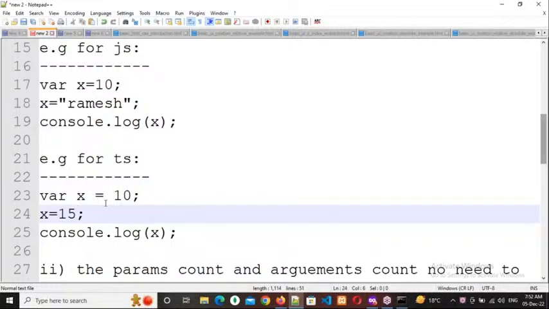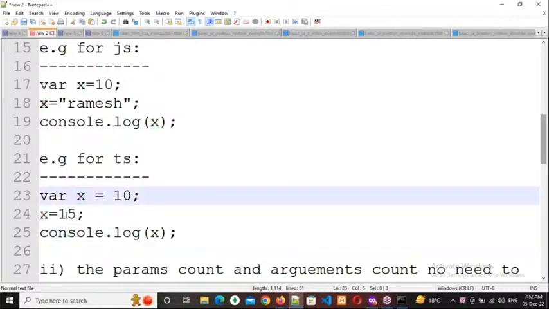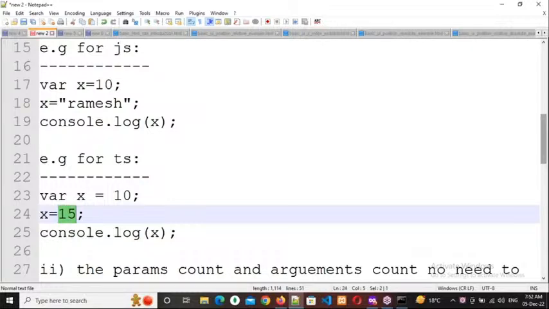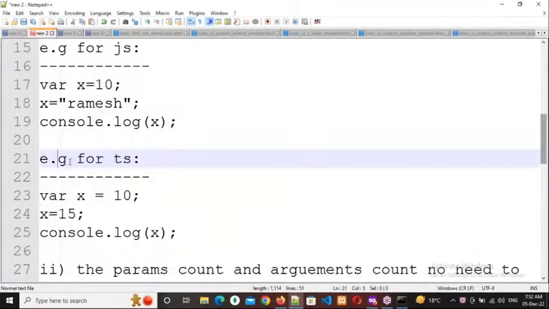So x is 10 and x is 15. What is the latest value? 15, so the x value will be 15 only. Here the data is a number, here also the data is a number, so the data type is matching. It will focus on the latest value only. Clear, everyone? Kindly respond. Okay, so this is the first difference.